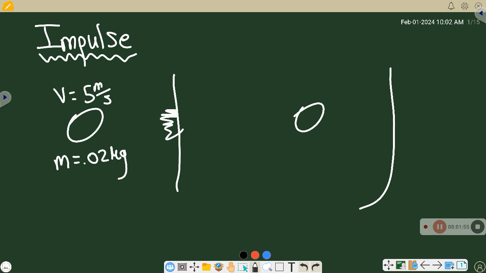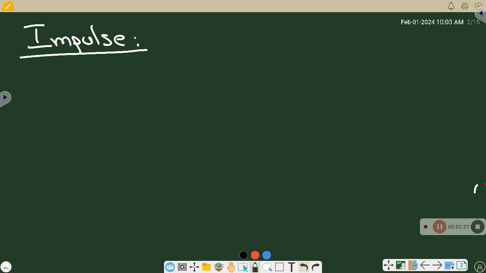Okay? On the other hand, we have our other egg here. Let's say it's got the same setup, right? 0.02 kilograms and a velocity of 5 meters per second. So it has momentum. We throw it at the bed sheet, and then it has no momentum because it comes to a full stop. But this time it survived. So we've got to figure out what the difference is between these two. But before we do, we've got to define what impulse is in general.